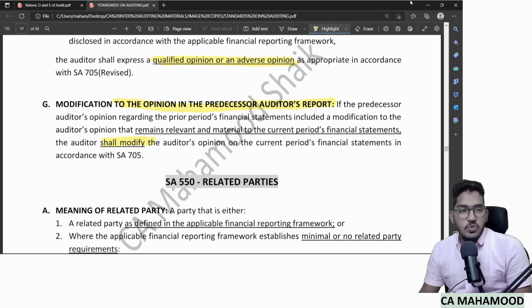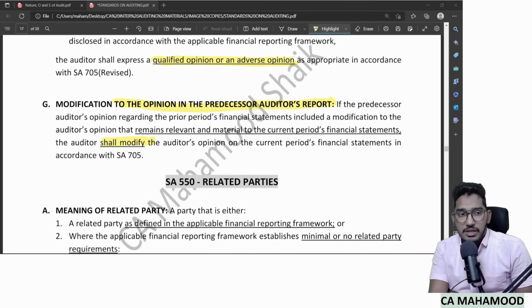Clear? So this is what they are in SA 510. Very simple. We understood definitions, initial audit engagements, predecessor auditor, and opening balances. Then we understood the objectives of the auditor, audit procedures, impact on the auditor's opinion, and finally, what if there is a modification in the prior year's auditor's report. Clear, everybody? So that's all. Very simple standard. SA 510 also we are successfully done.